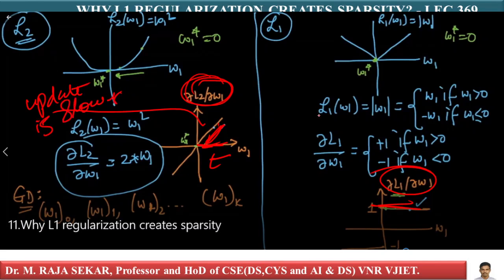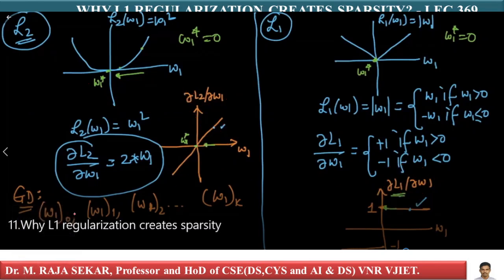In the case of L1, the slope is constant. Dou L1 by dou W1 is constant, so in much fewer iterations, your chance of this weight vector becoming 0 is higher. As it is constant, L1 creates sparsity.